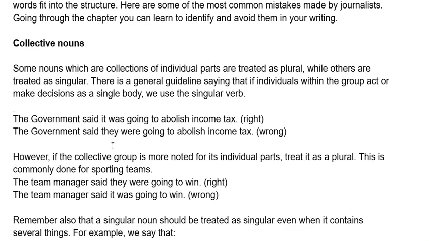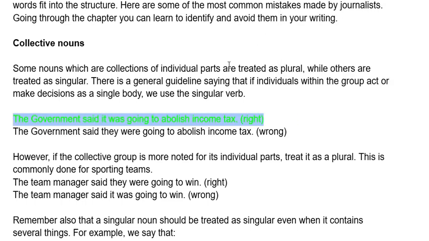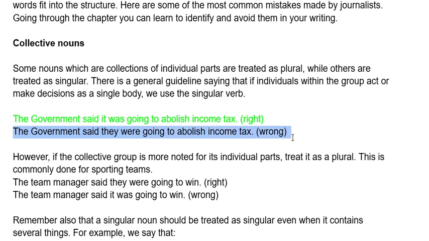Now here we take an example about the government. The government has many people, many ministers, but it works as a single body. So, the government said it was going to abolish the income tax. So we are using "was" here. This is the right statement. Now the wrong statement is, the government said they were going to abolish the income tax.